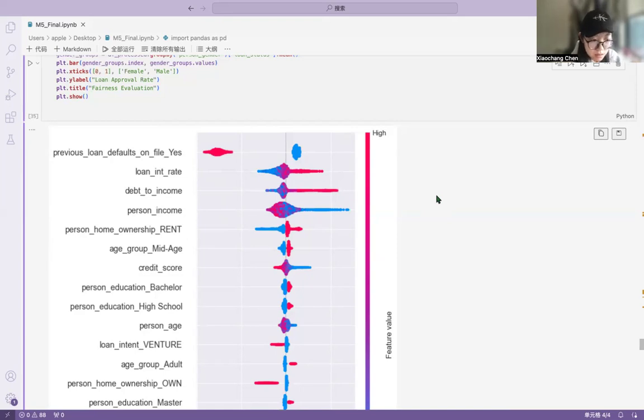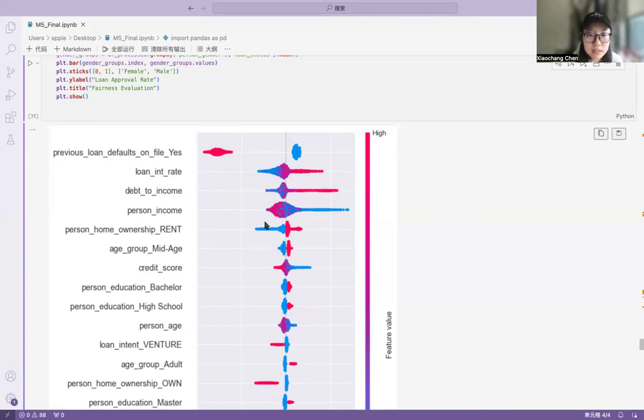This sounds good in theory, but how do we actually do this? Let's get into the technicals. In part three, I will be talking about how we explain AI decisions. First, we use SHAP. SHAP is mainly about what matters, what factors matter most. SHAP is like a scoreboard for AI decisions. It tells us which factors influence a loan approval.